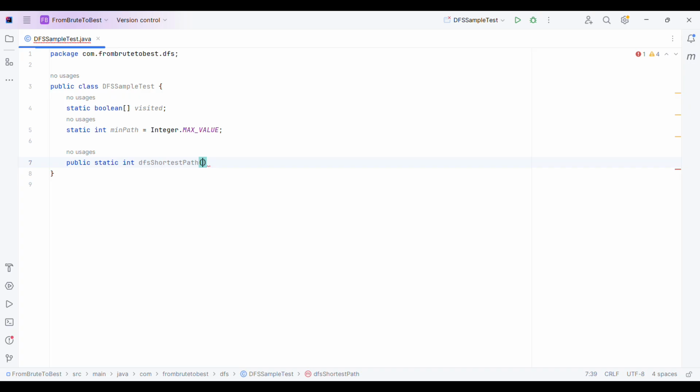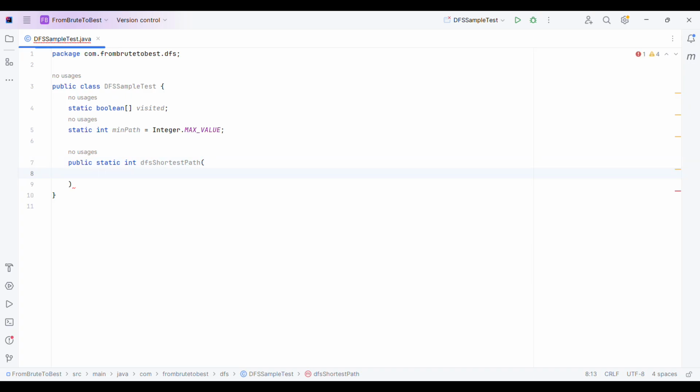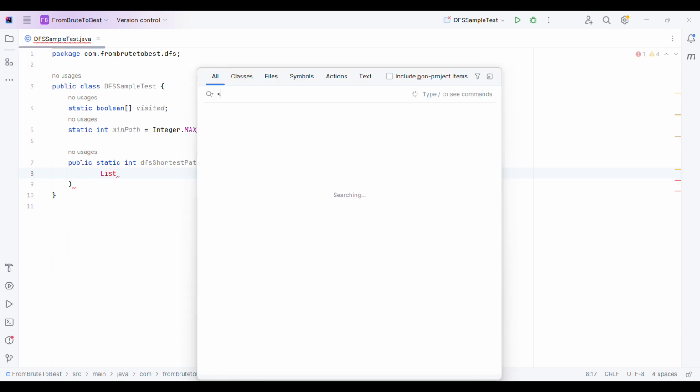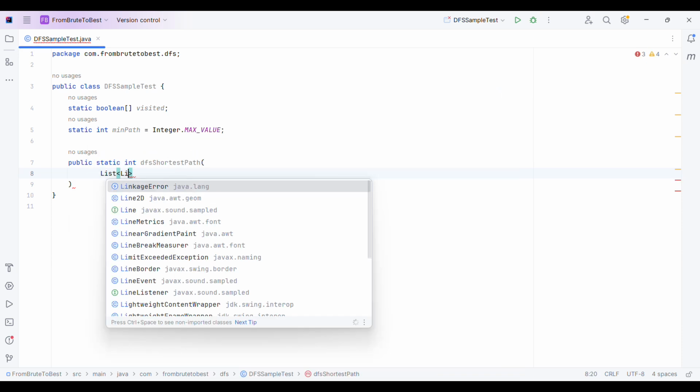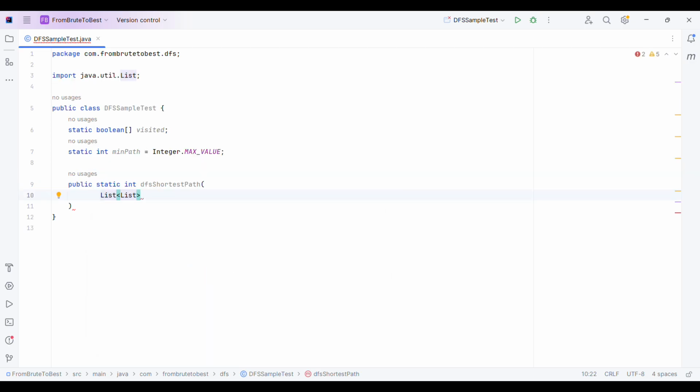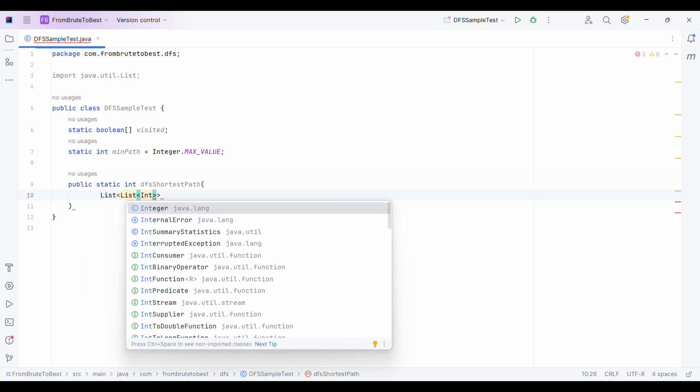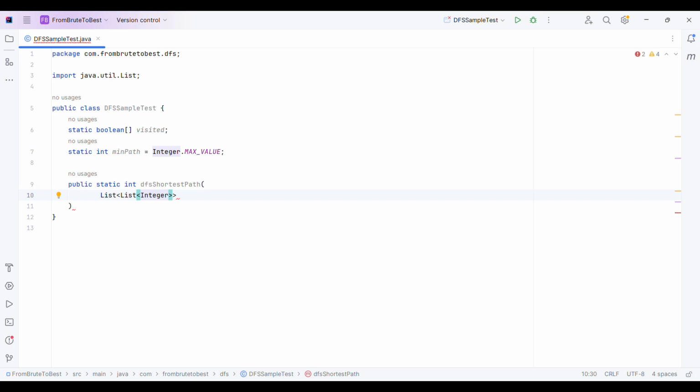So this will be our method, and this method will have parameters. First of all we will have the graph itself. Here I am using a simple graph, so it will be integer nodes, so all the nodes will contain an integer value just to identify different nodes. Okay, graph itself. Then we will have the current node, so let me write it as current.